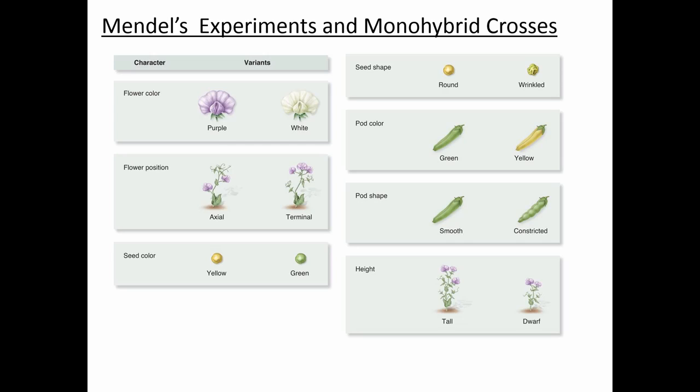And if you allow all those offspring to self-fertilize, you're only going to get purple flowered plants. And the same thing for white. If you're true breeding for white, all you ever get are white flowers. Okay, so that's what it means to be true breeding. And just to back up, self-fertilization is when the two gametes that come together during fertilization come from the same individual, meaning the sperm and egg both come from the same plant.